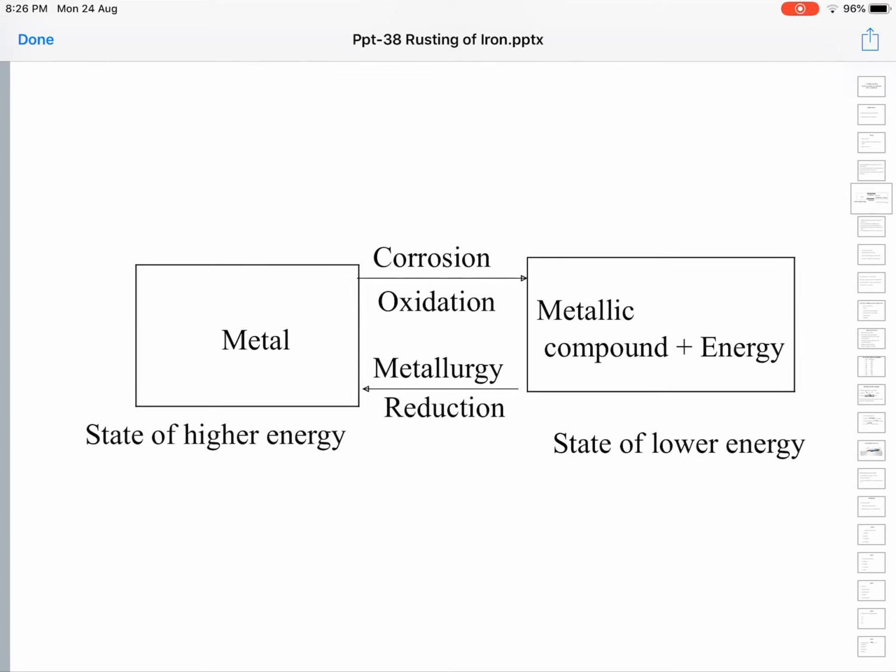All natural processes are spontaneous in nature. Spontaneous means we need not spend any energy; they occur on their own momentum, like the running of water down the hill. That is a spontaneous process. So turning of metal into metallic compounds is also a spontaneous process.